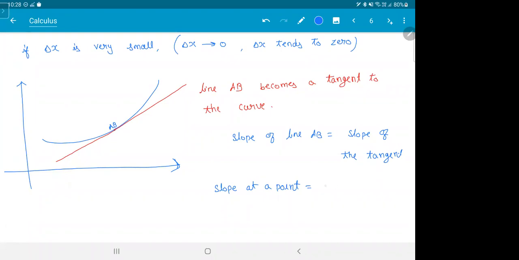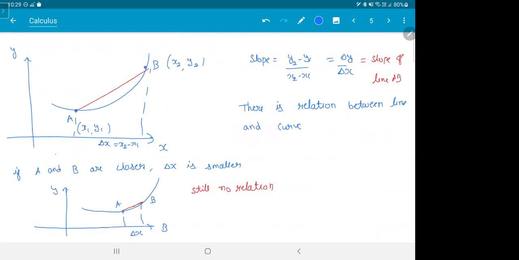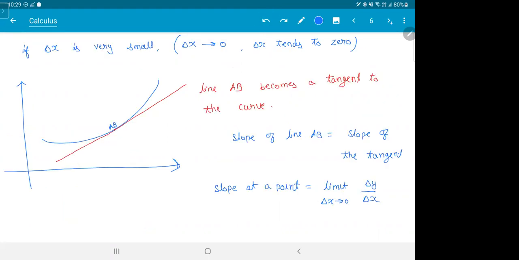This is given by limit delta x tends to 0, delta y by delta x. This formula is valid only when delta x is very small. Again, don't worry too much about the representation. It's not important. It is just to show you how it looks. No one will ask you this in the physics exam. So this is how we write the slope at a point. When delta x is very small, the slope formula is right. If you just use this formula otherwise, it's a blunder. It is useless. So delta x tends to 0 is the important thing.